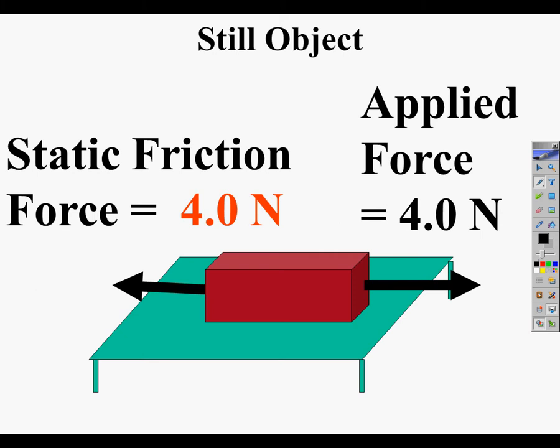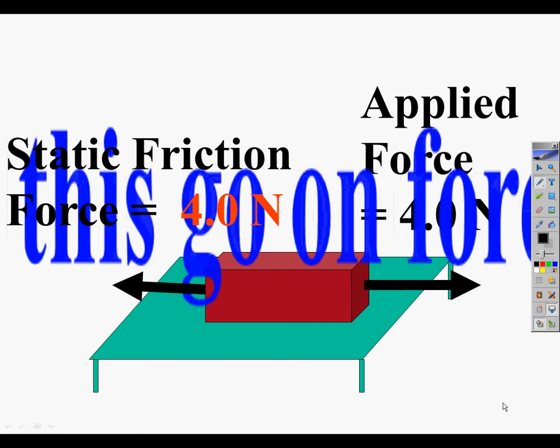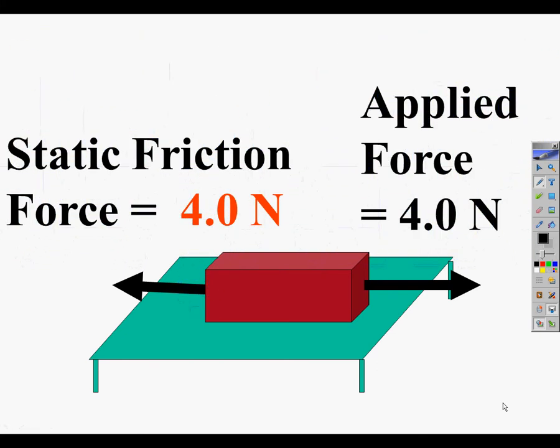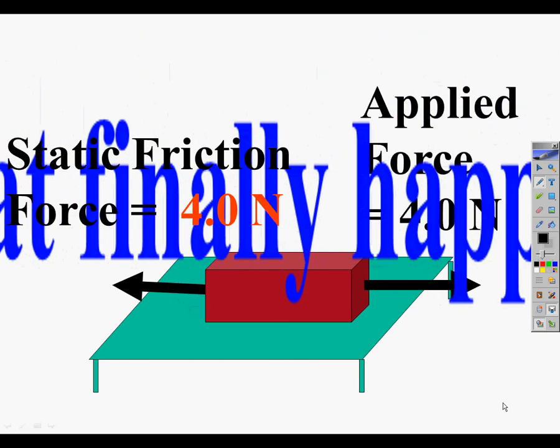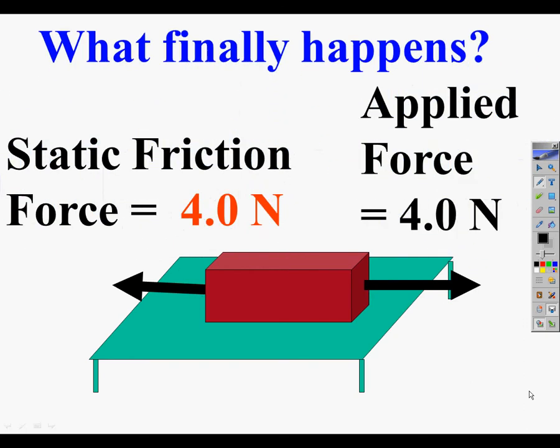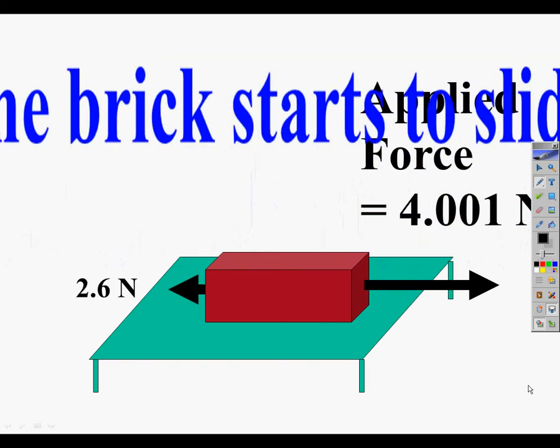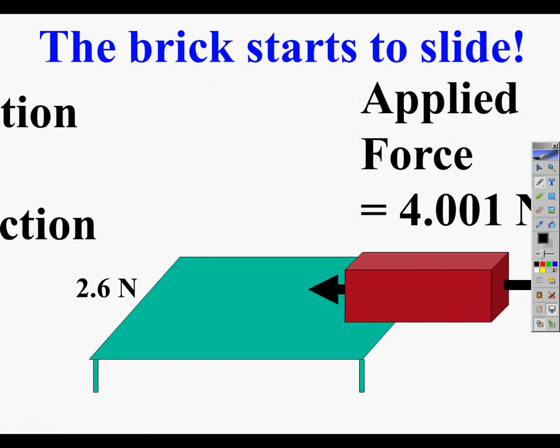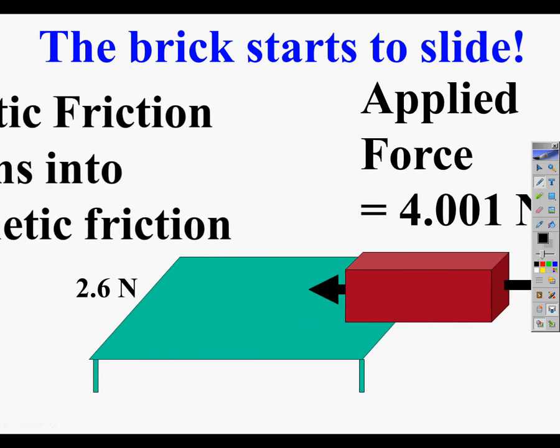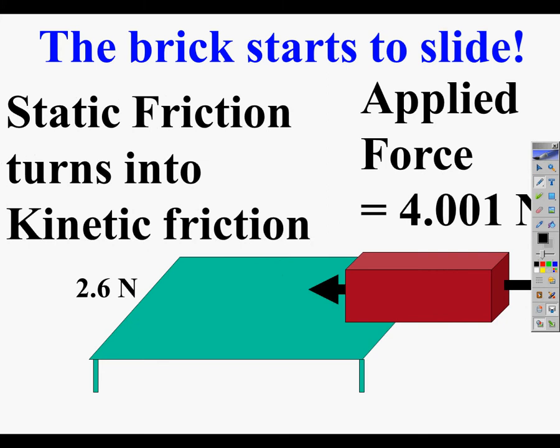So once it budges, the static friction force becomes a kinetic friction force, and if I just pull with an applied force with just a smidge more than 4 newtons, it finally starts to move. And the static friction turns into a kinetic friction force.